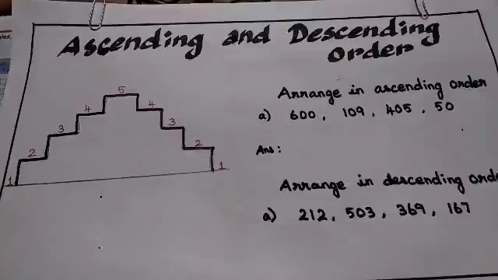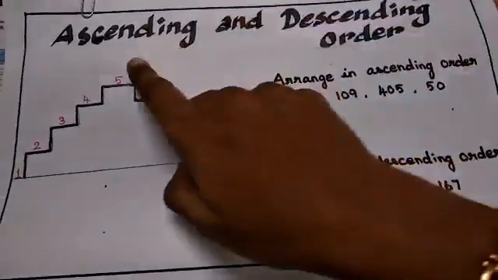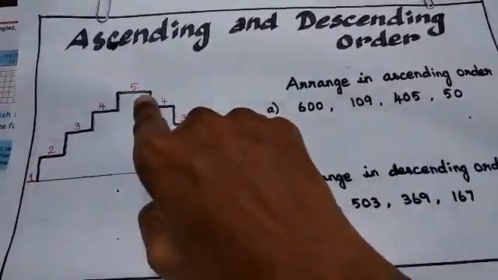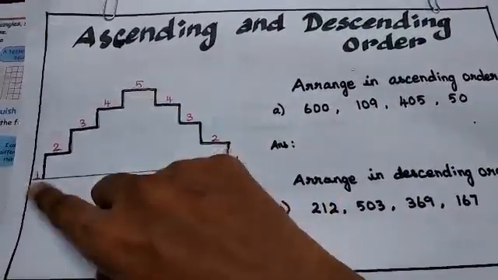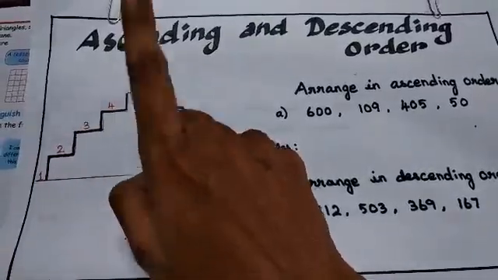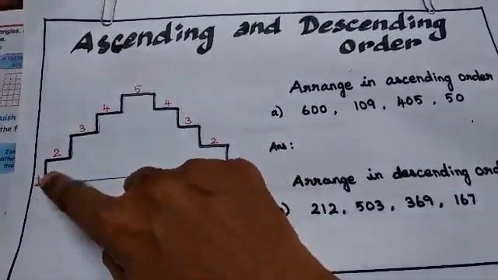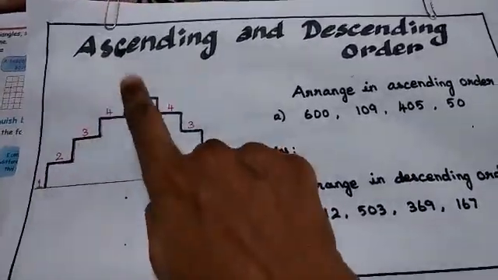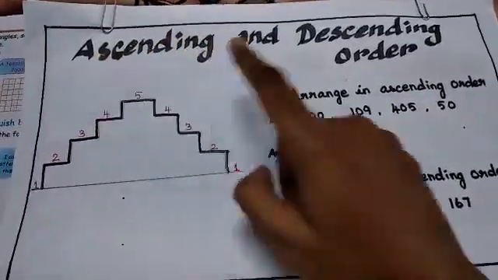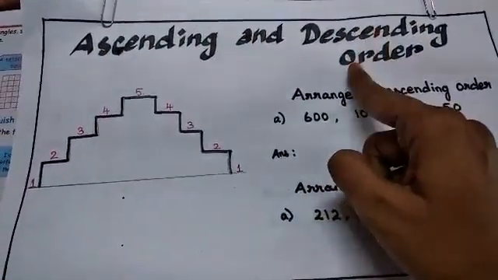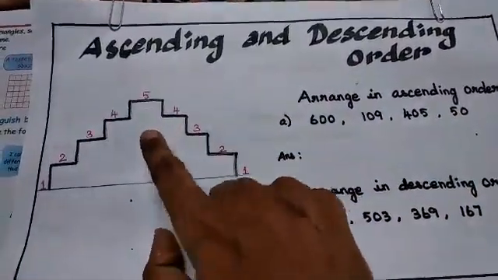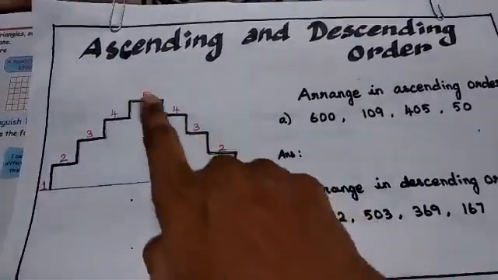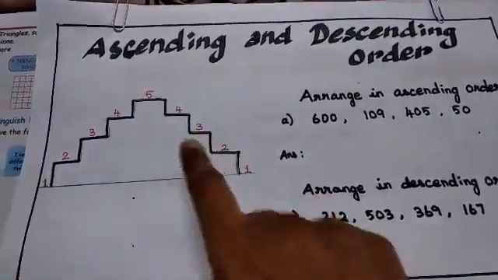Ascending and descending. What is ascending and descending, children? Ascending order means numbers start from small and grow to bigger, like 1, 2, 3, 4, 5. When you are climbing the staircase, you start with a smaller number, isn't it? This is called ascending order. Descending order is nothing but getting down from the staircase. Think like that, okay? Starting with the bigger number to the smaller number: 5, 4, 3, 2, 1, like that.